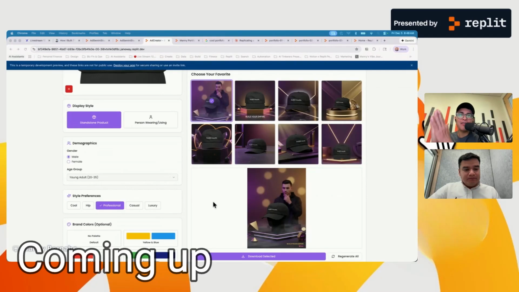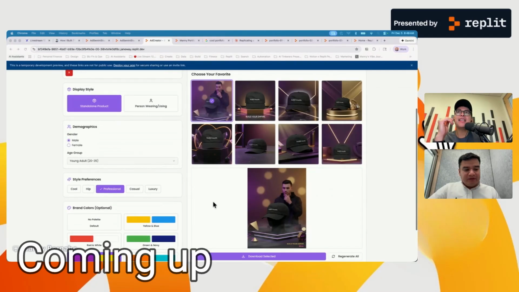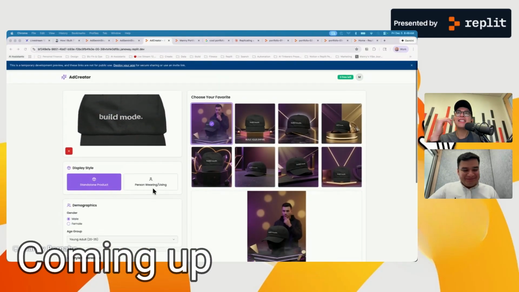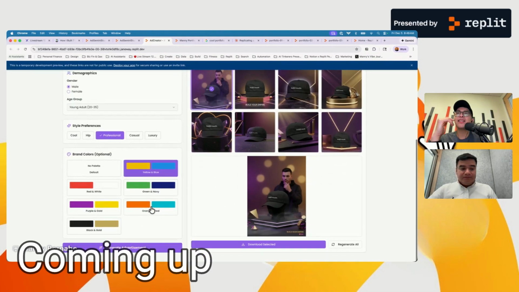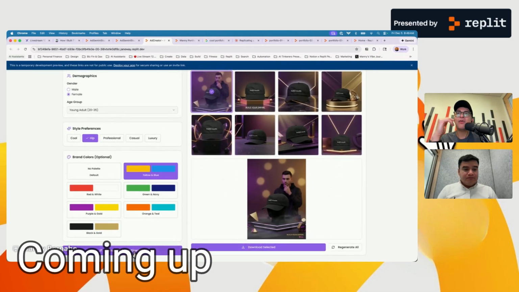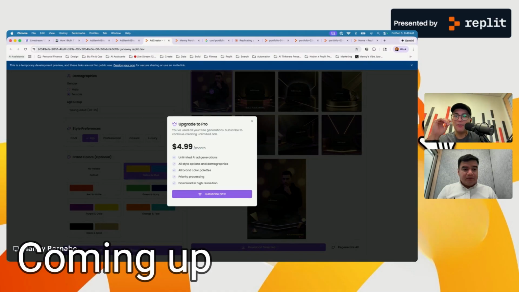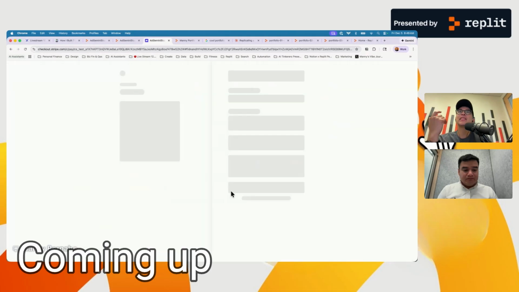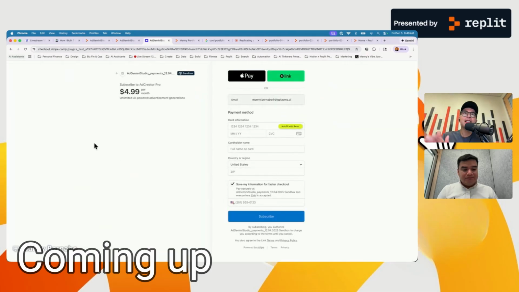So somebody comes on, they've authenticated, they log in, and then they get a free sample. Let's say they want to get another generation. And now when you go to generate, it says, wait a minute, if you want to continue, you have to upgrade to the pro version. So here's all the things that you get: unlimited AI ad generations, stylings, brands, all the cool opportunity upsell. And then you can click on this, and now you get sent to the Stripe landing page.